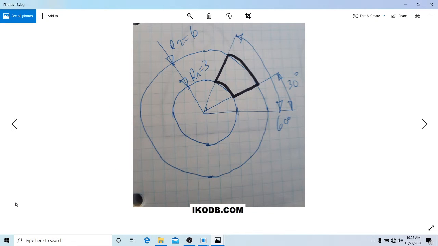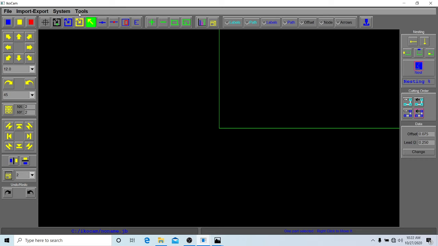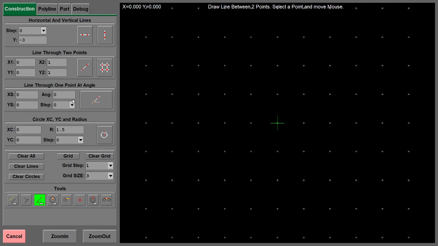Like this one. For this I will need 2 radiuses, one is 3, another is 6, and I will need 2 angles of 30 and 60. Okay, minimize this, go to program, CAD part design. I said I need 2 radiuses, one is 3, another is 6.